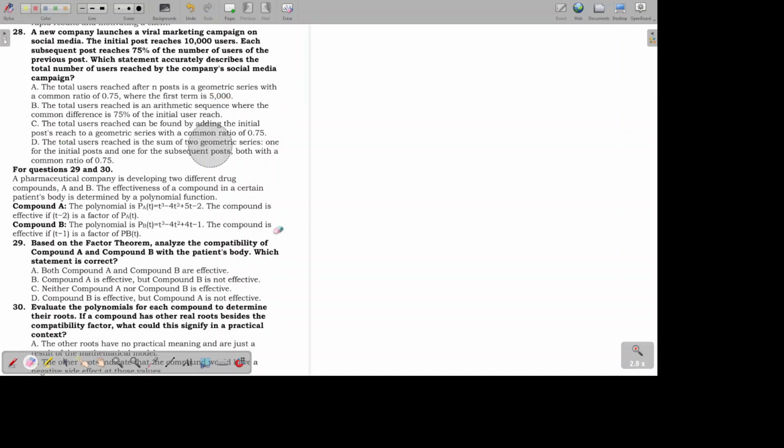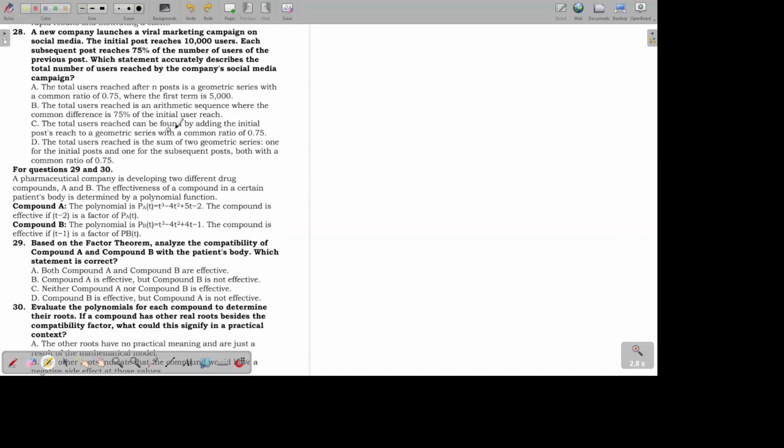So letter B says the total users reached is an arithmetic sequence. It says we have to multiply by 75% the previous post. So it cannot be arithmetic because arithmetic means continuous addition, not continuous multiplication. So letter B is rejected as well. Letter C. The total users reached can be found by adding the initial post reached to a geometric series with a common ratio of 0.75. So that's possible.